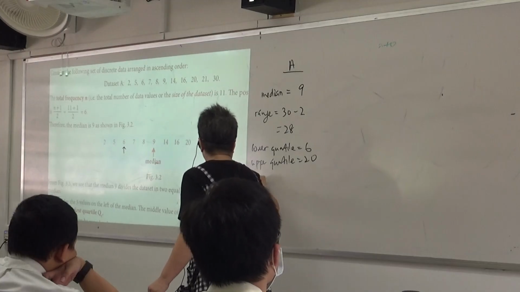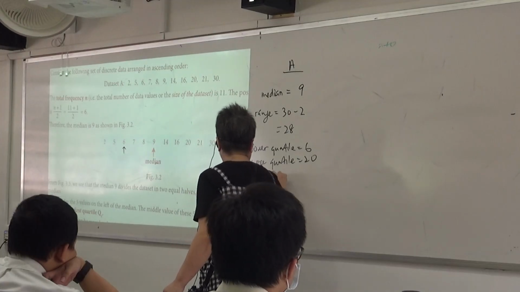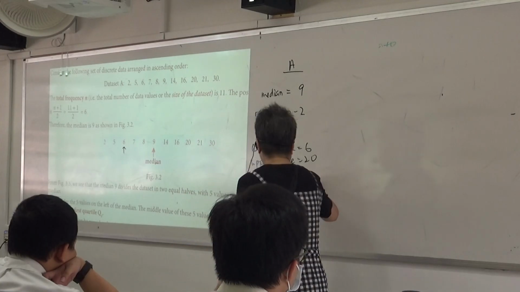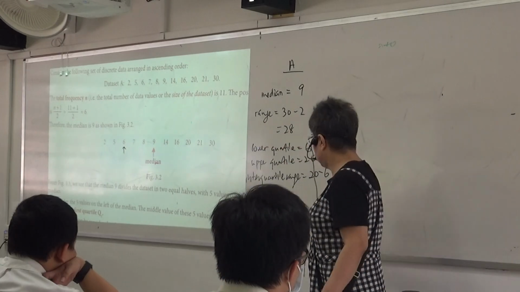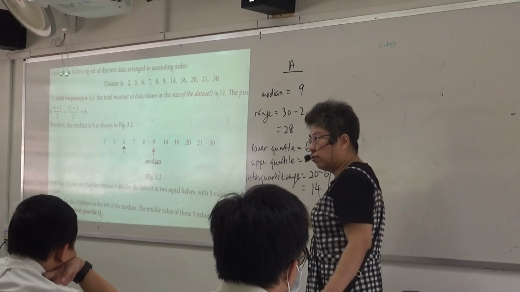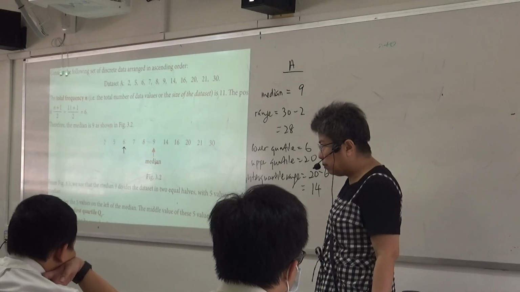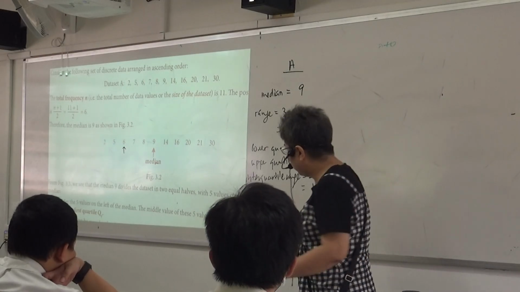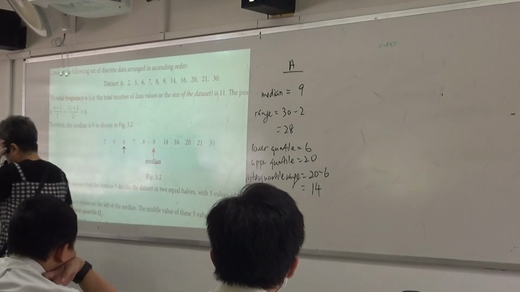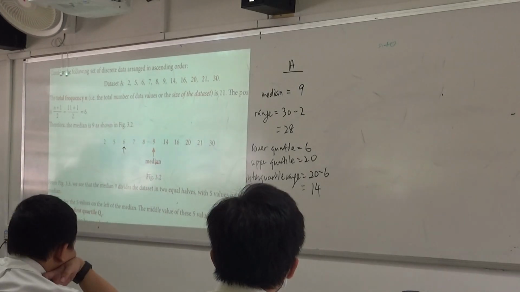What's the interquartile range? 20 minus 6, right? Upper minus lower. Answer? 14. Can you see? Everybody okay? Alright, good. Now, next, I'm going to show you another data set.